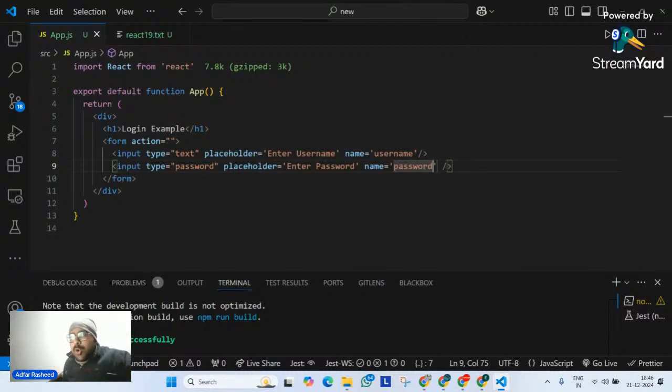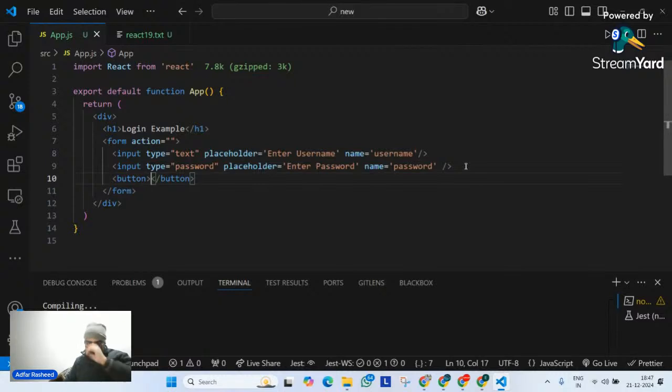In order to control any form until now, what did we used to do? Anyone? We used to implement states, then connect that state, or we used to use references, yes or no? Either state or references. But this time I'm not going to do any of it. First of all, let me create a button.